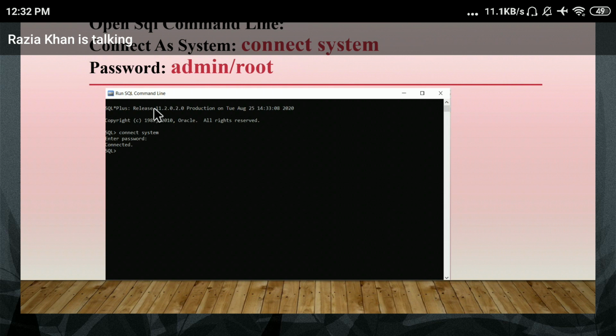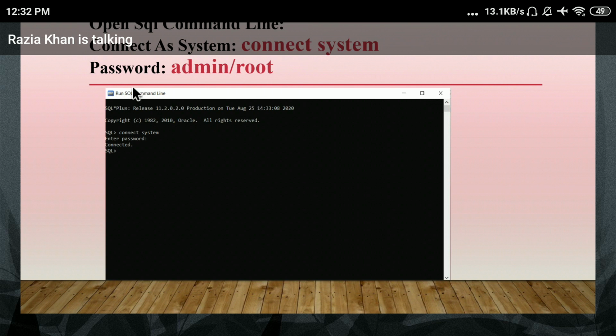So how can you open your SQL prompt, the SQL command line? You just click on Start and select Oracle 11g Express Edition. In that, you run SQL command line. Another way is to search for SQL command line in the search bar and open this SQL command prompt.